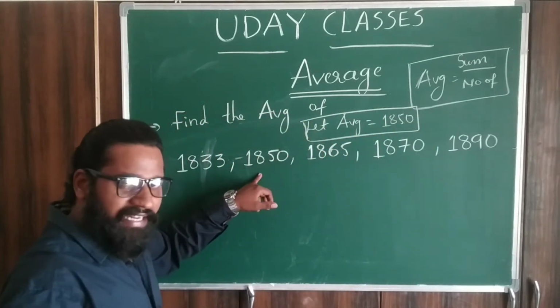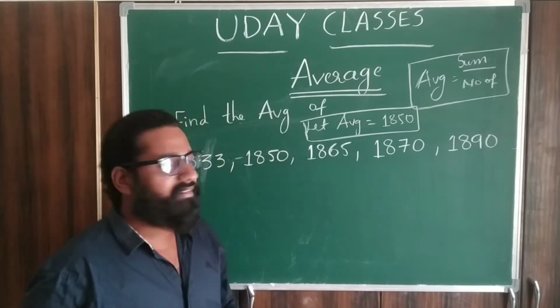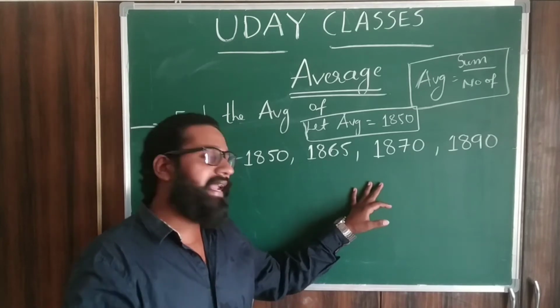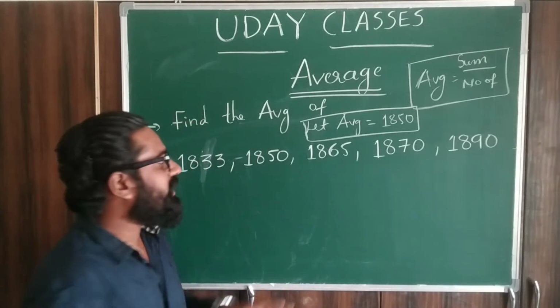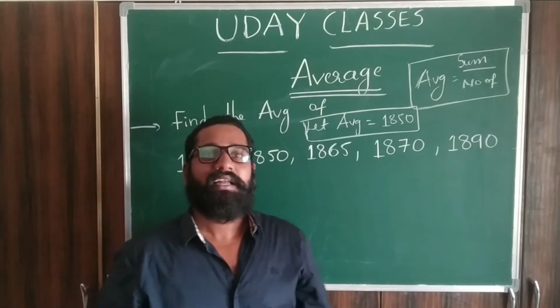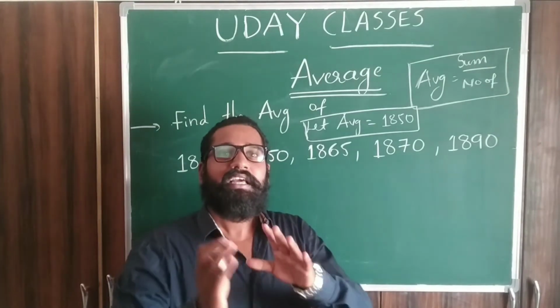Not only 1850, you can take 1860, 1870, as you wish. Whether the number is present here or not is not a problem. We can take any number, but that number should be close to all the given numbers. Is that clear? So let us see.